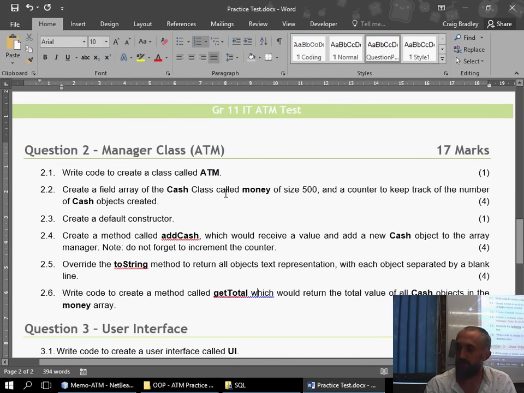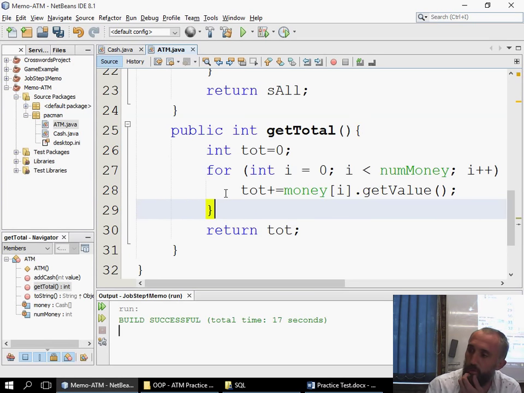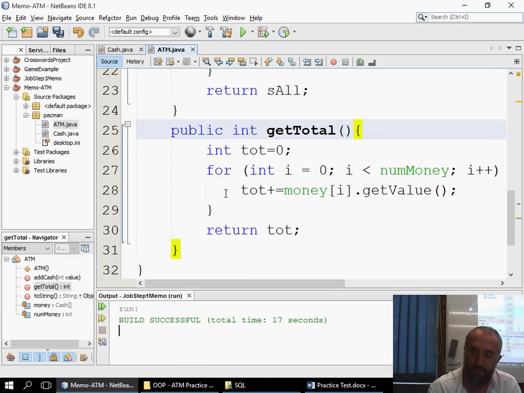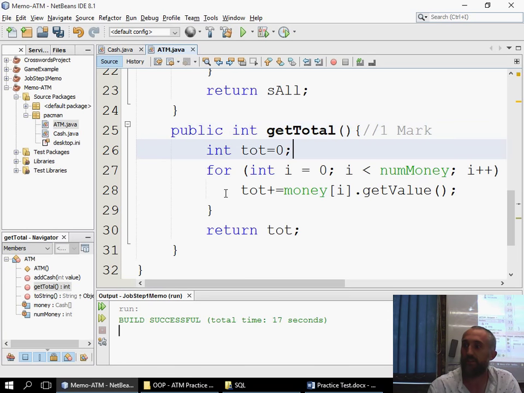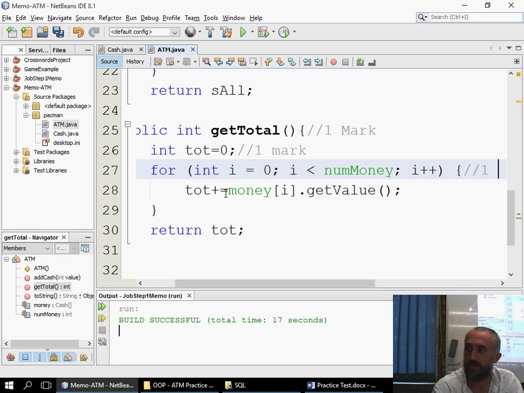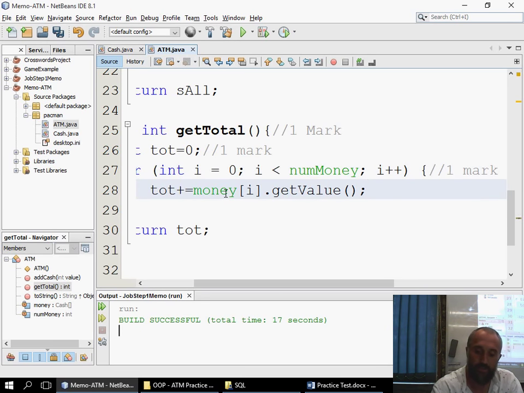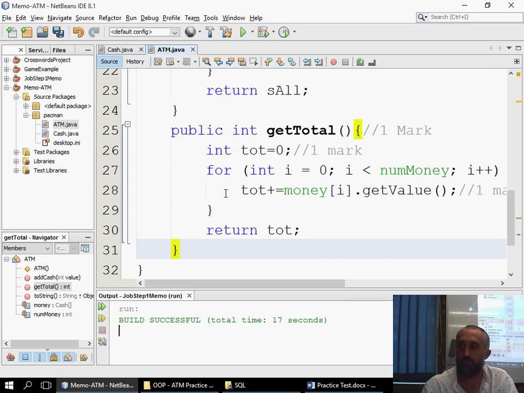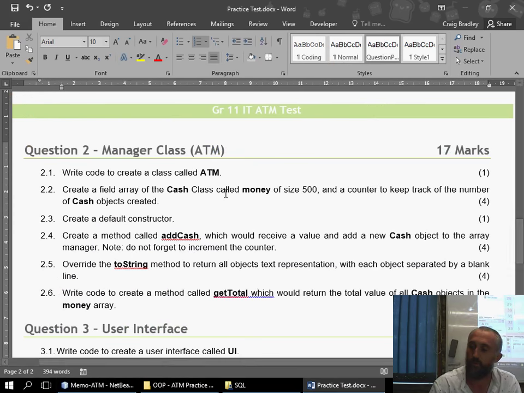Now as far as marks are concerned, there are 4 marks allocated towards it. There's 1 mark again for the method header. Remember, you do not get this mark unless you return an integer. Your total is equal to 0, and the fact that you have a total, initialized, is 1 mark. The fact that you loop through your array is another mark. The fact that you increment to the end is 1 mark. Incrementing your total is the 1 mark. Okay, so that's the 4 marks there.